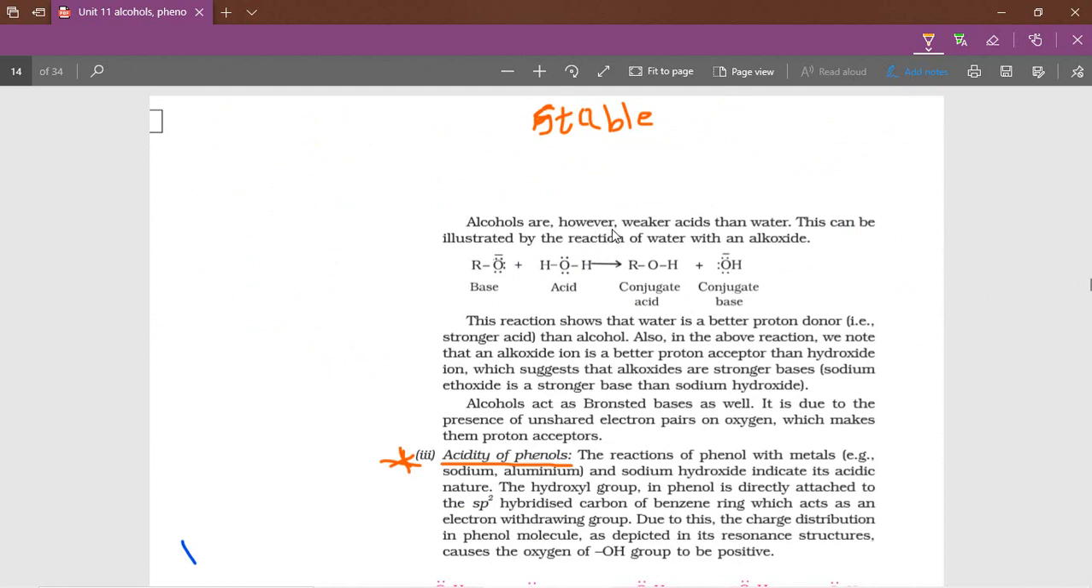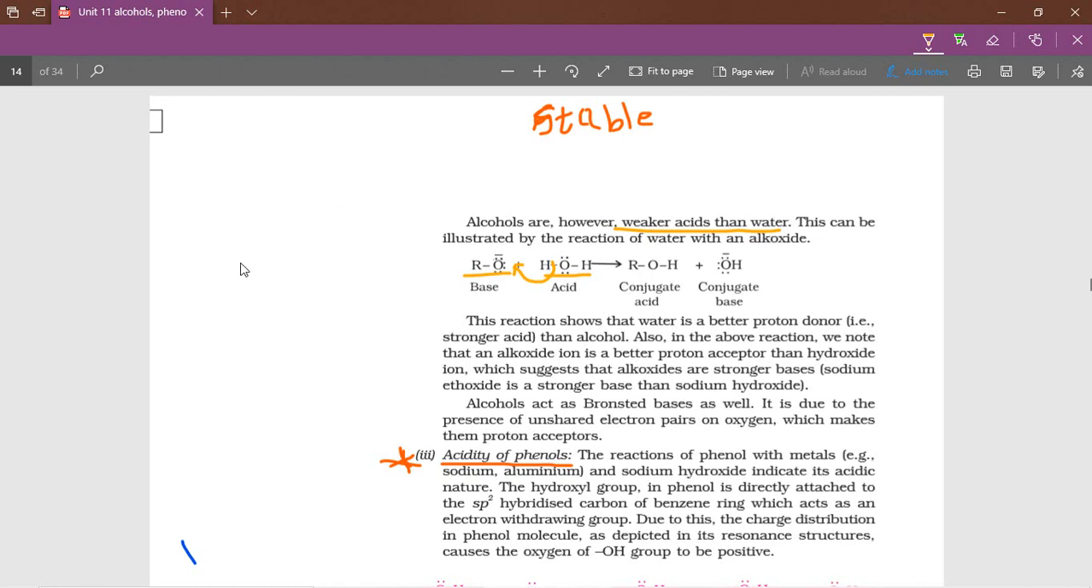Next, alcohols are weaker acids than water. We are talking about acids, but in the case of water and alcohol, obviously alcohols are less acidic than water. You can see the reaction here, alkoxide ion and water. This water is donating H plus ion to the alkoxide ion, forming alcohol. That means obviously water is more acidic.